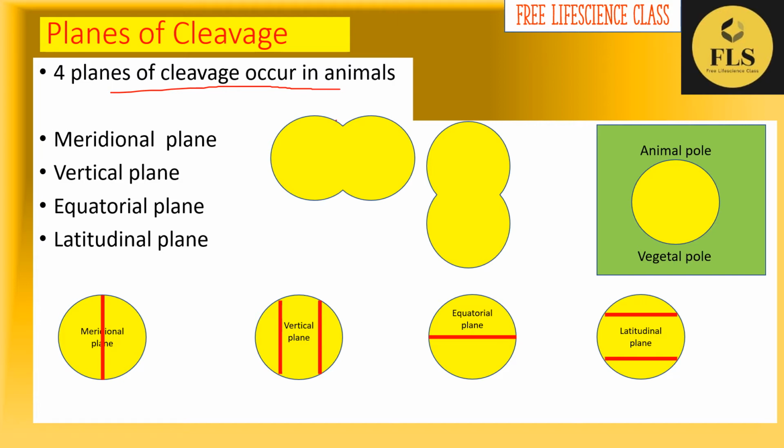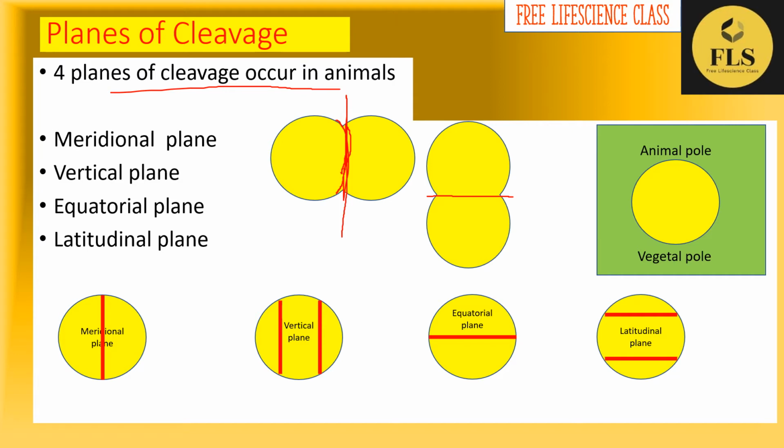After that, this depression will move inward and meet each other so that they bisect at this point and make two equal sized blastomeres or two unequal sized blastomeres. Wherever a cleavage is going to occur, you can see a depression, and this depression is known as the cleavage furrow.